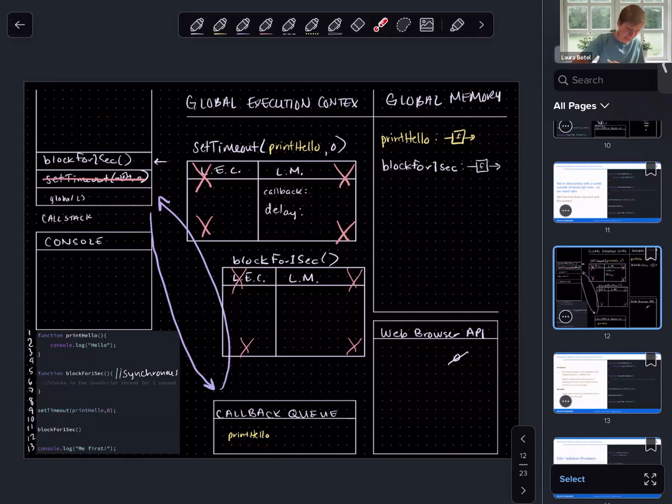But once we do garbage collect and pop this off the call stack and weave our thread of execution back into global, the event loop finds that the call stack is empty. Hooray, it goes on to its next question. Has all the synchronous code run? No, it has not. We still have a console log left to run. So it's not time yet for printHello to make its way to the call stack. Let's move on to the next line in the synchronous code in JavaScript. We're going to console log me first. So let's do that.